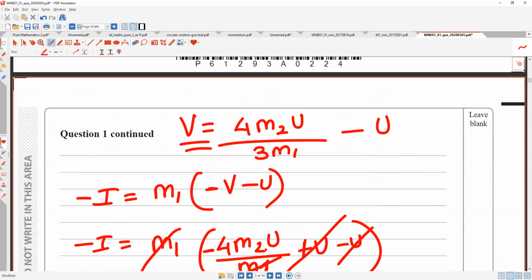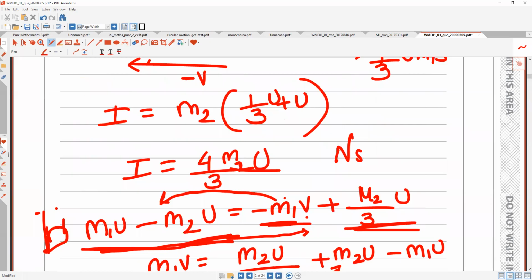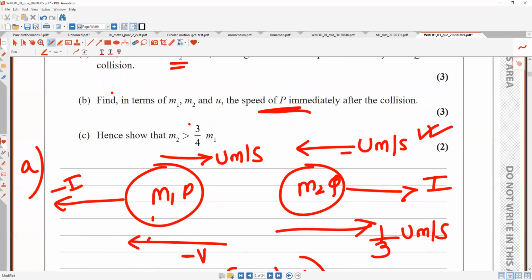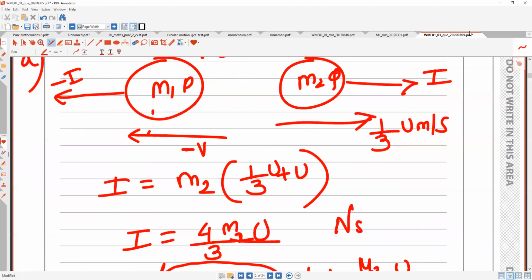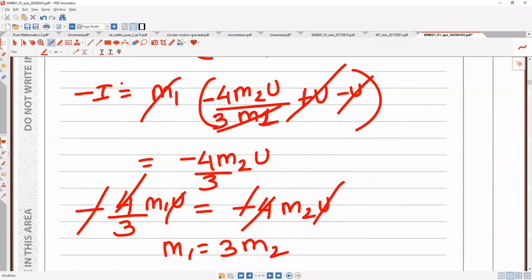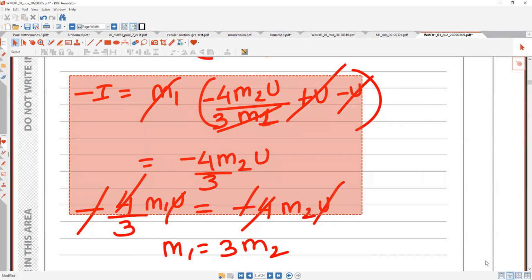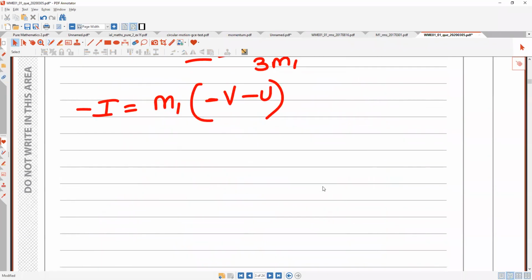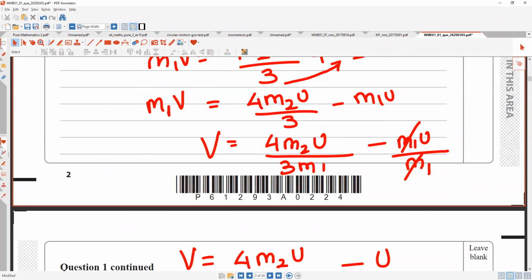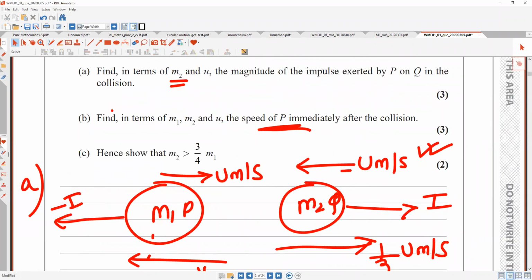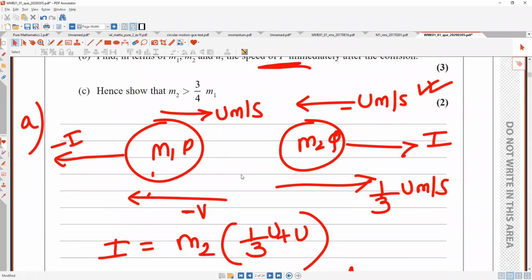What did they say, what do they want from me? That m2 is 3/4. According to them, we are making some mistake. Let me pause the recording, we did some mistake. So I made a mistake again. 4/3 mu, we are getting exactly the same impulse, so that is not the answer, that's not how we should approach this. Let me check again what they said: hence show that m2 is greater than 3/4 of m1, then 4/3 comes.